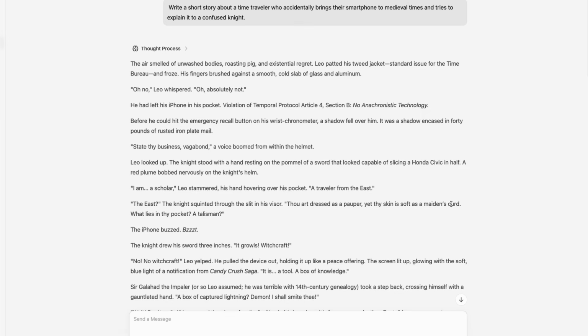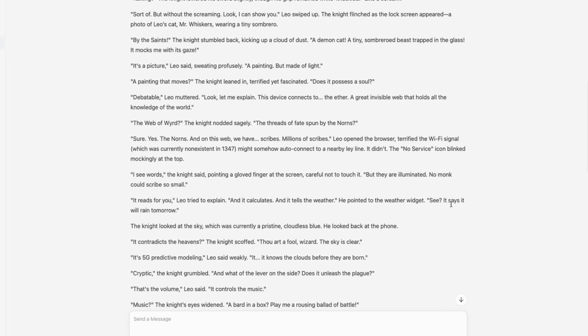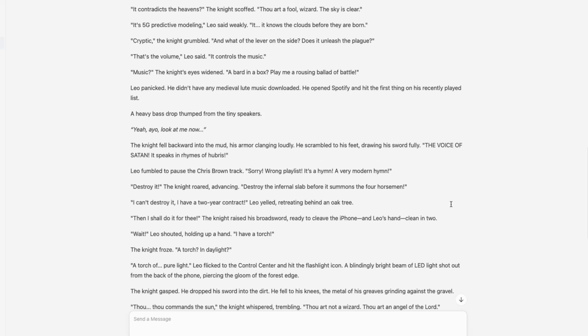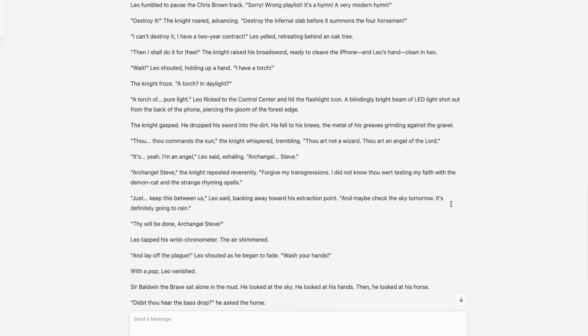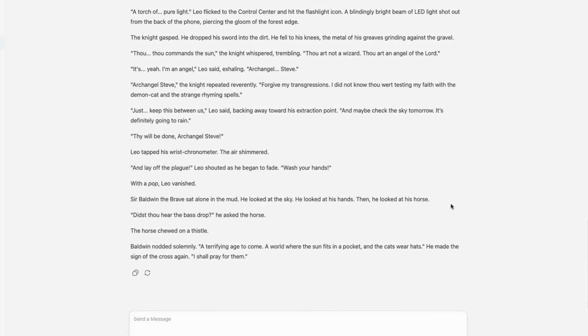Now here's GLM-5's version. GLM-5 went a different route. This one's about Leo, a time traveler who violated temporal protocol by keeping his iPhone in his pocket. He meets Sir Galahad the Impaler, and when the phone buzzes with a Candy Crush notification, the knight thinks it's witchcraft. There's humor here with the Time Bureau protocol and that Candy Crush detail. So MiniMax played it more serious and dramatic, while GLM-5 added comedy and world building with the Time Bureau concept.